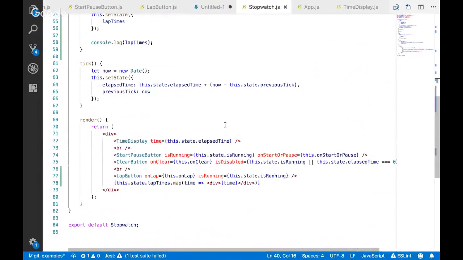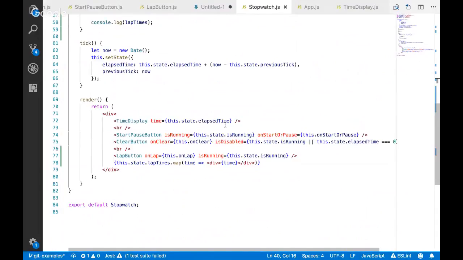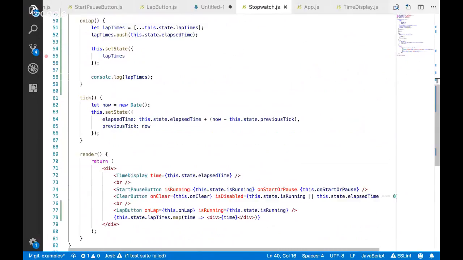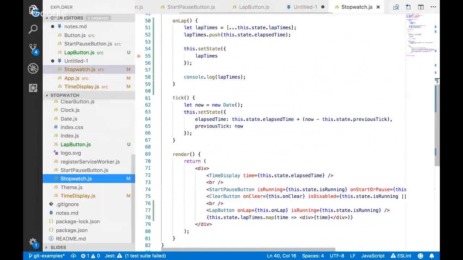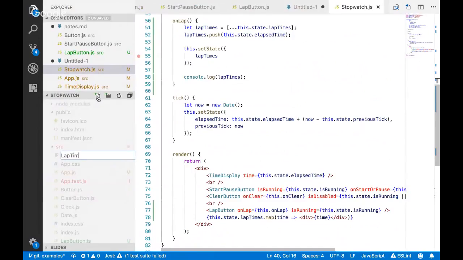So here's how I would handle this, and we could do this a lot of different ways. I'm going to create another component that's like lap times.